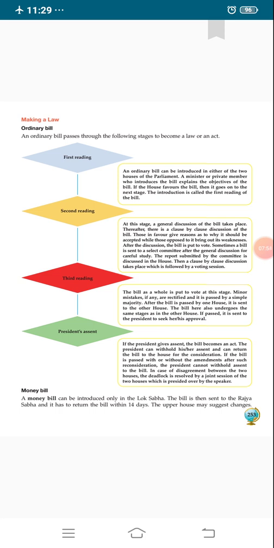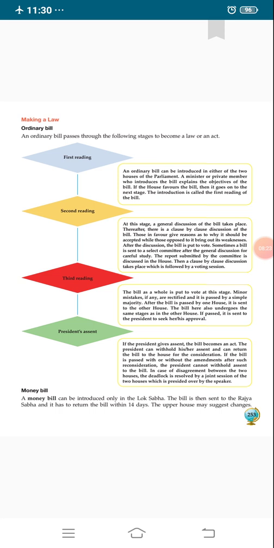Then after that there will be the second reading. And what is the second reading? At this stage, a general discussion of the bill takes place. Thereafter, there is a clause by clause discussion of the bill. It means all the points of the ordinary bill are discussed by the members of the parliament.